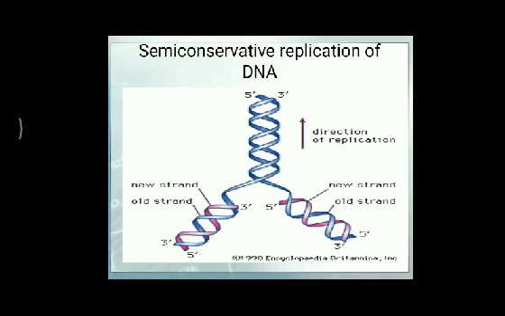The semi-conservative nature of replication is based on the Watson and Crick model. They told that DNA replication is semi-conservative. During replication, half of the parental DNA remains conserved and only one half is newly synthesized, and the pattern of synthesis is shown in this slide.